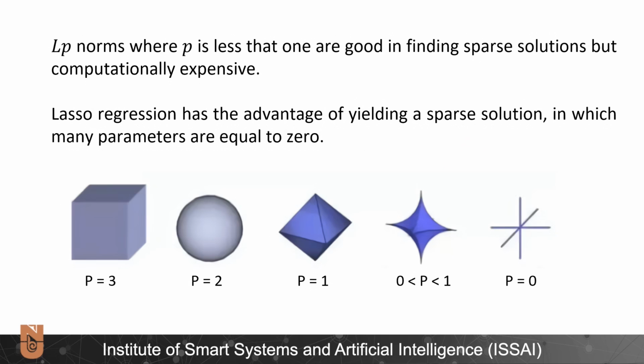Overall, LP norms where P is less than 1 are good in finding a sparse solution, but they are computationally expensive. But LASSO regression is computationally feasible and has the advantage of yielding a sparse solution in which many parameters are equal to 0, compared to large p-valued norms.